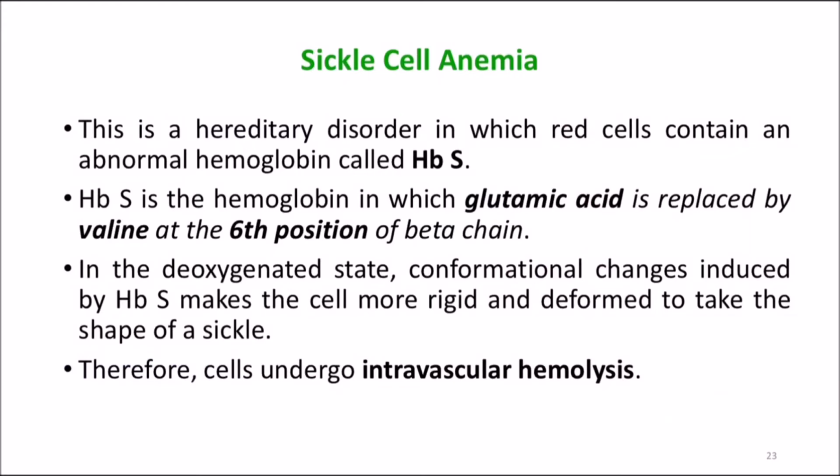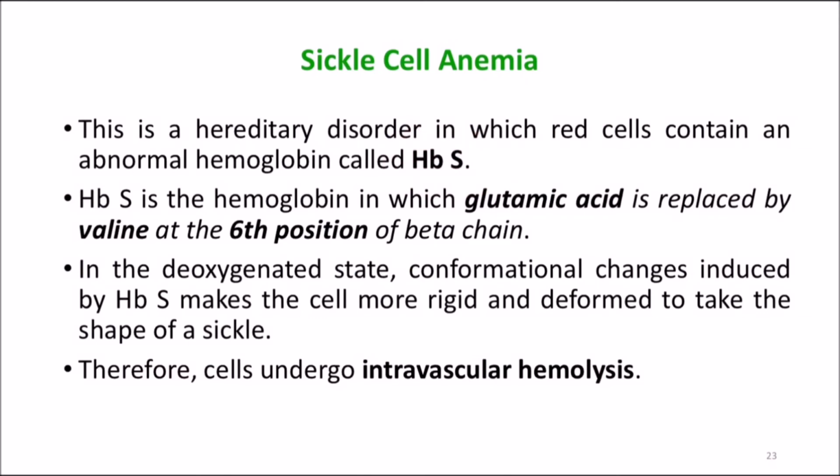Coming to the other important aspect of anemia, the defects of hemoglobin, sickle cell anemia. Sickle cell anemia can be asked in physiology as well as biochemistry. In biochemistry it is commonly asked. What is sickle cell anemia? Sickle cell anemia is a hereditary disorder in which red cells contain an abnormal hemoglobin called HbS. HbS is the abnormal hemoglobin seen in sickle cell anemia.